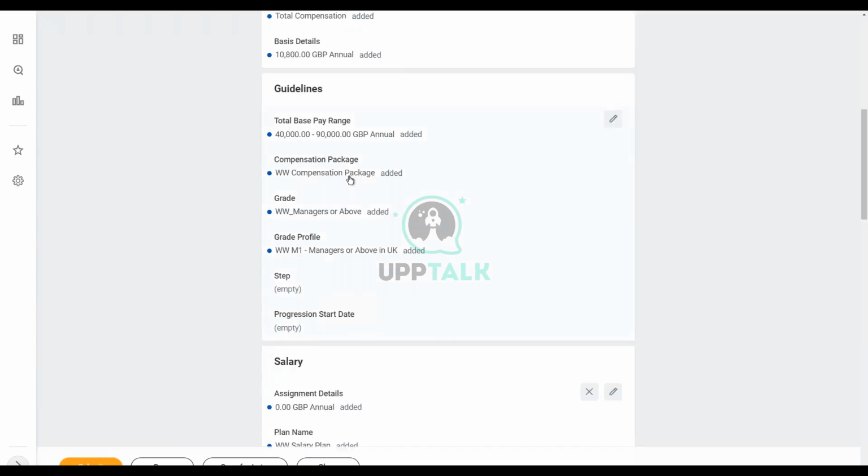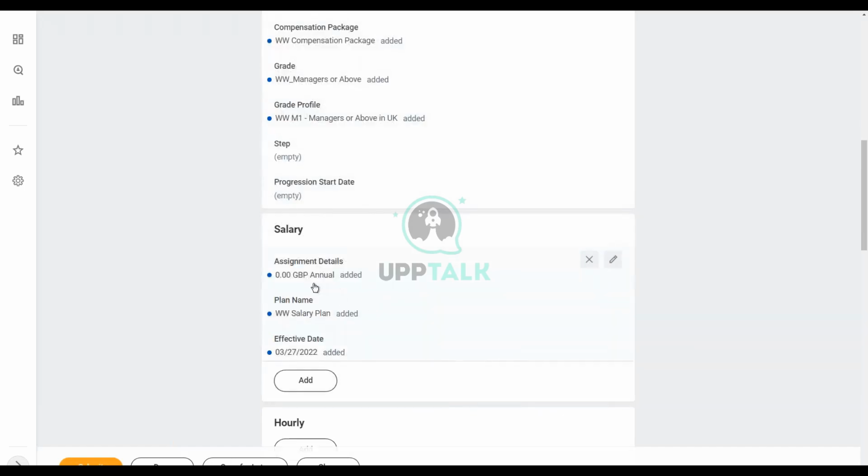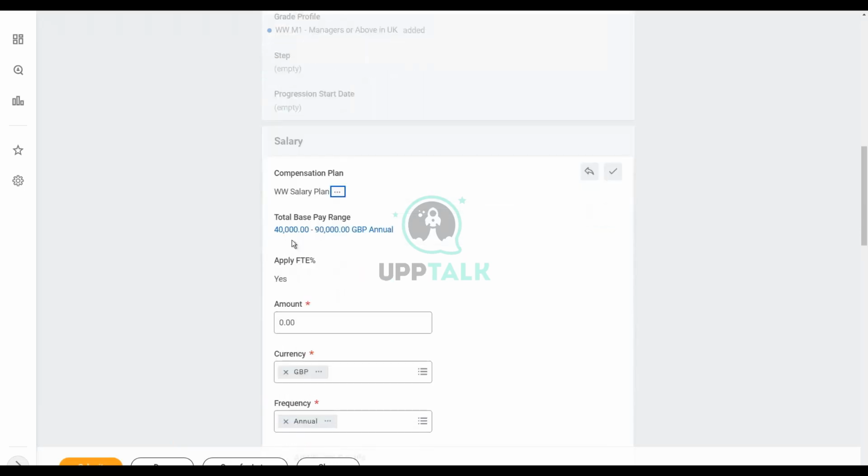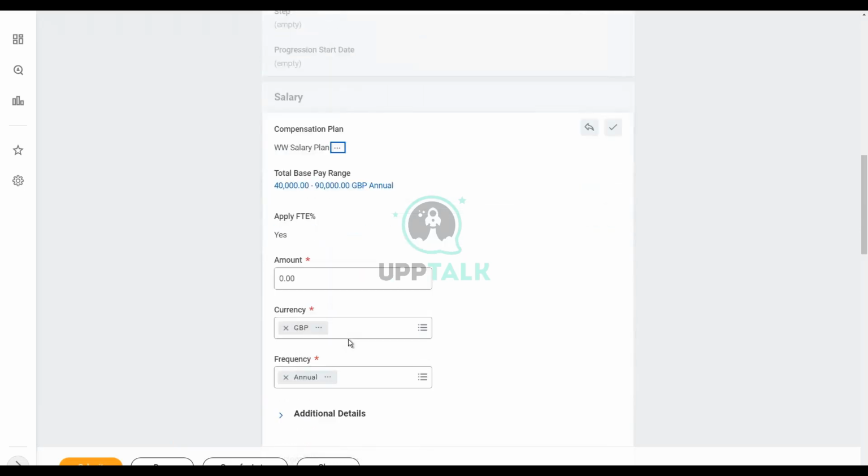So that is why the total compensation is now in British pounds, and you see the range 40,000 to 90,000. That is the range we had. This we have defined in the grade profile, which is managers or above in the UK. Right, that is why it is coming up like that. And now in the salary, if I go to edit, it will give you the range 40,000 to 90,000 British pounds. You see, the currency is British pounds, automatically chosen. I don't have to do anything.